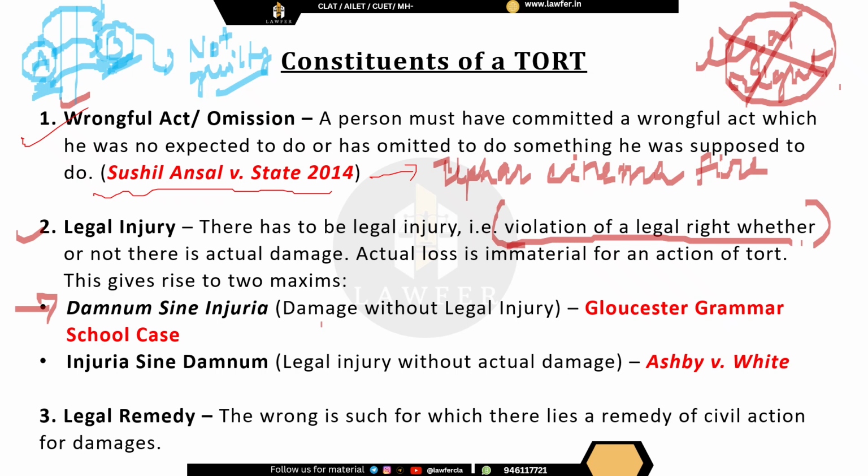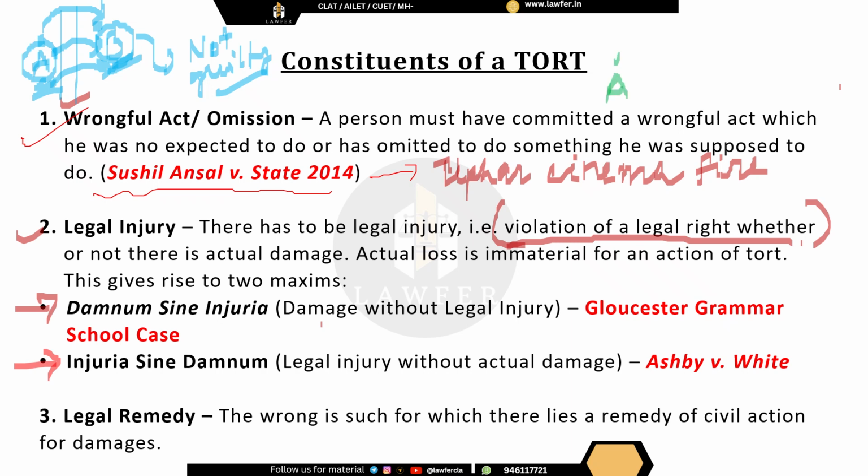Now the second case is of injuria sine damnum. It means that legal injury is there without any actual damage. Now here we come across the case of Ashby versus White. What happened in this case? In this case there was a voter, let's say Mr. A, he was a registered voter. When he was going to cast his vote, he was stopped. He could not cast his vote.